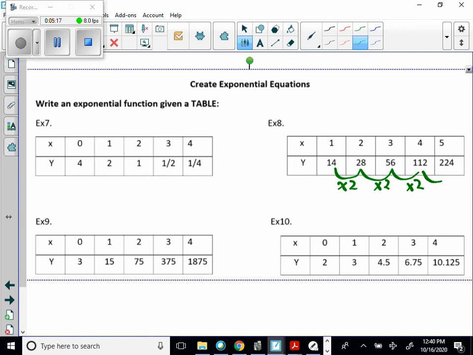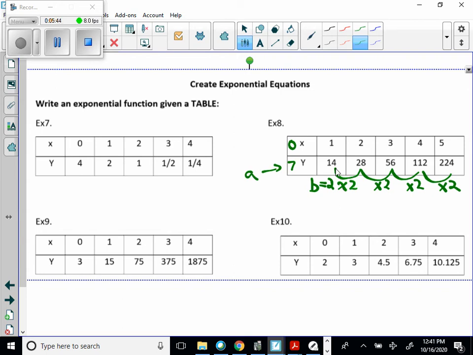And then 112 to 224 appears I'm timesing by 2. So it appears to me that B is 2 here, right? So if B is equal to 2 here, what times 2 would give me 14? So probably we're going to end up with, let's say, a 0 and a 7. So when I think about it now, this is probably going to be my value for A.